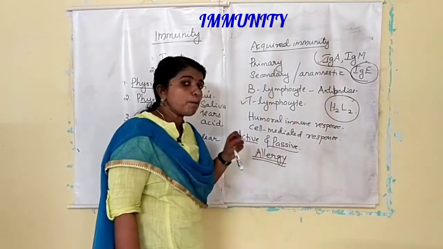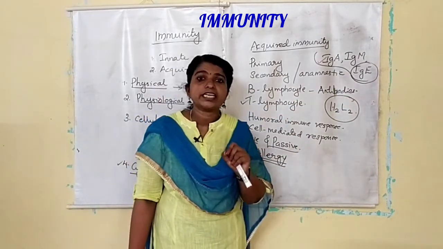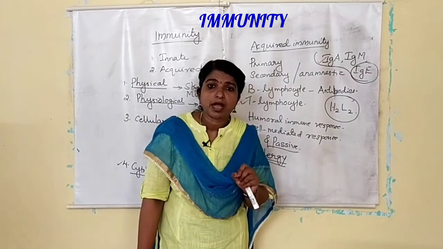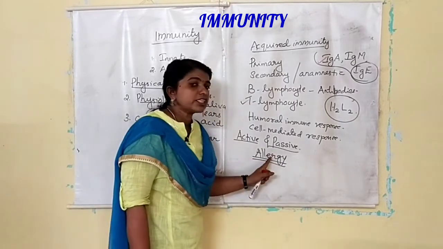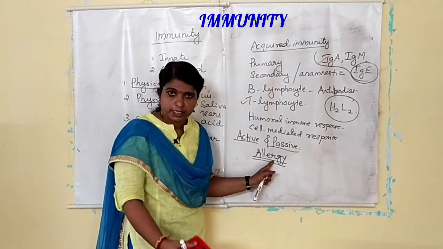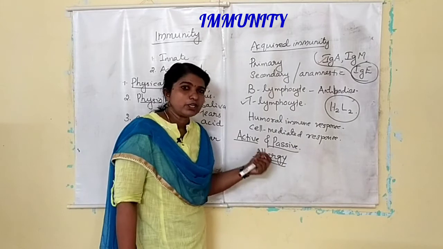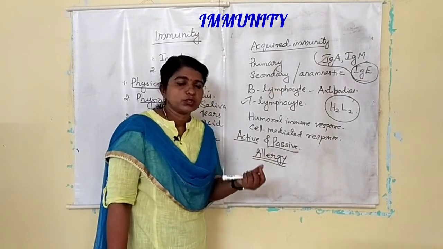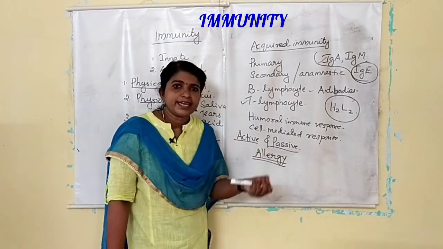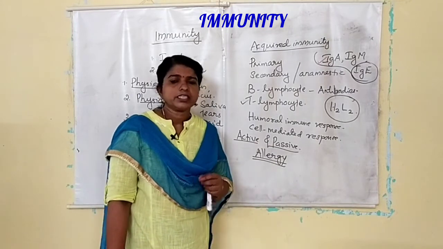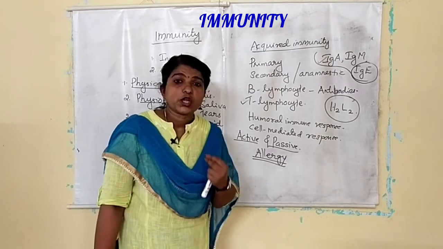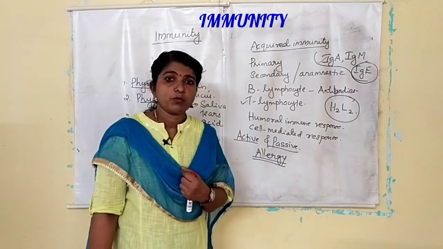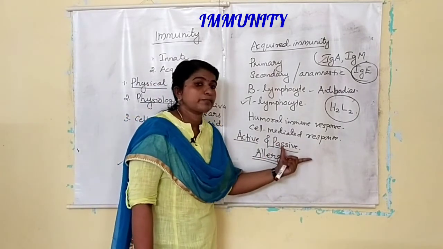And here the mast cells release certain chemicals, that is histamine and serotonin. Because of these chemicals, these allergic reactions arise. So we can reduce the severity by using drugs like antihistamine, adrenaline, some steroids, etc. So allergy is the exaggerated response of the body to certain substances.